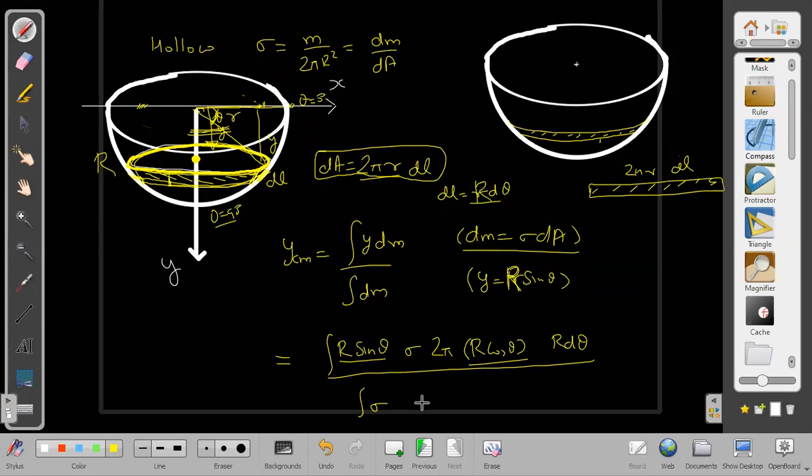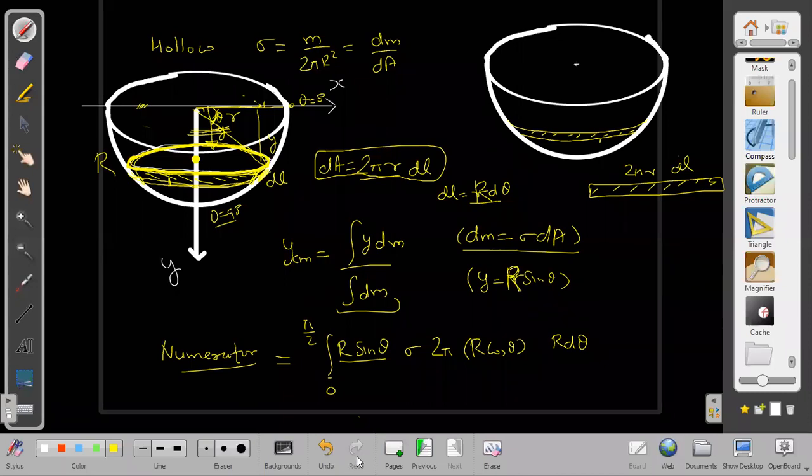Then sigma into... denominator no need to write, we can write capital M, mass of that. Let us find the numerator only. Denominator we already know, that will be just sigma into 2 pi R square. Find the numerator. Limits to take from 0 to pi by 2.